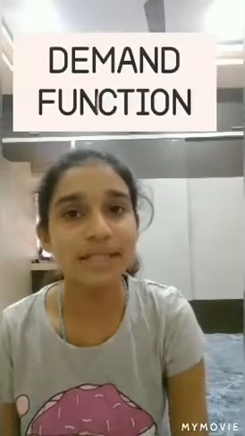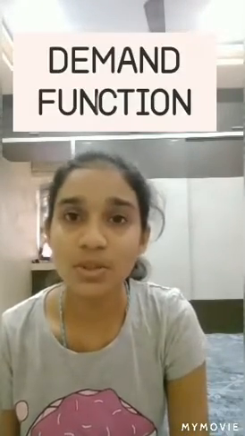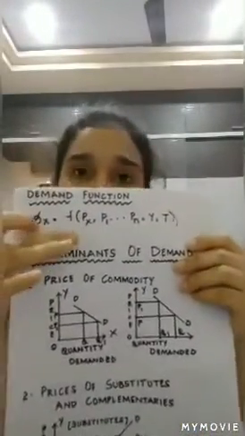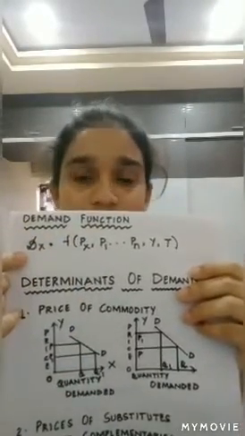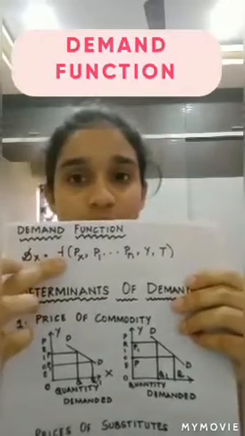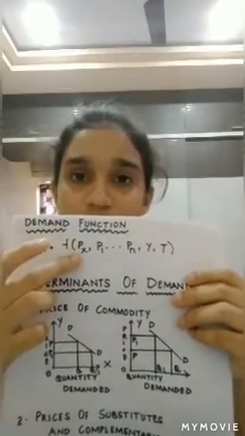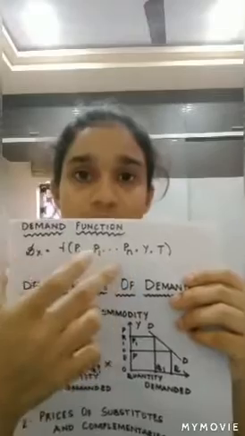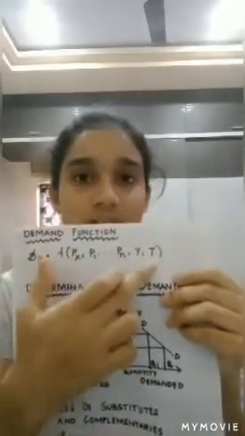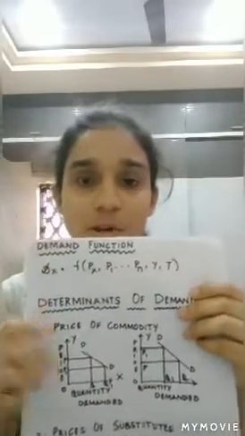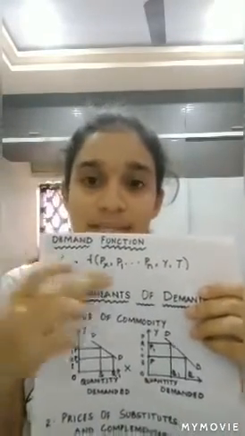Next, coming on to the demand function. Demand function is a mathematical expression that shows the relation between the quantity demanded and the factors that determine it, and that can be expressed as Dx = f(Px, P1 till Pn, Y, T), where Dx denotes the demand for good x, f shows the functional relationship, and Px shows the price of good x, P1 till Pn show the prices of the substitutes and complementaries, Y denotes the income of the consumer, and T represents the tastes and preferences of the consumer. So, a demand function can be explained in this way.